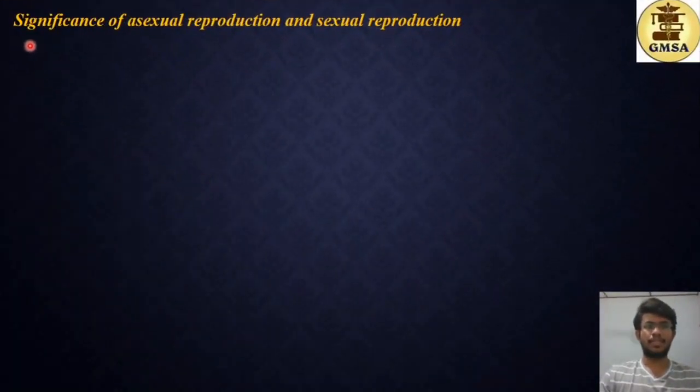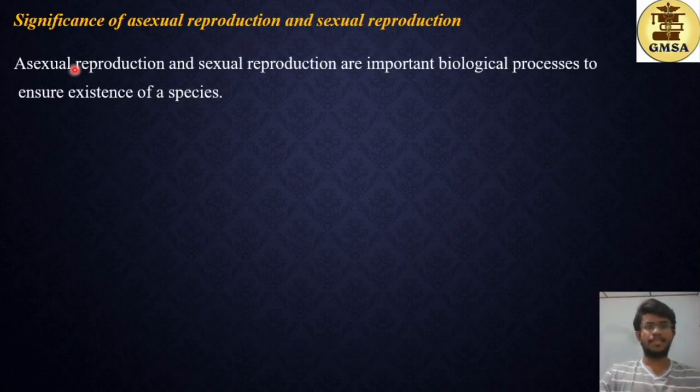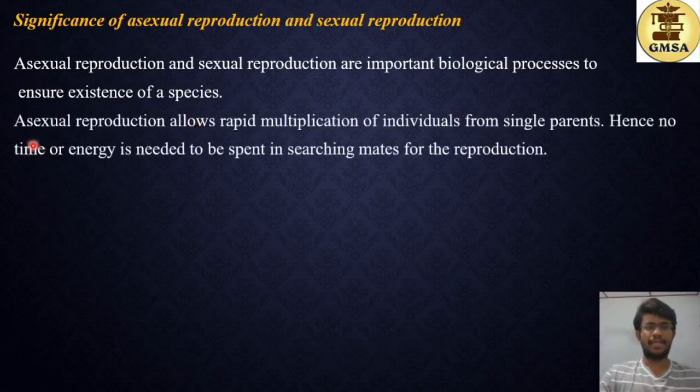Then, moving on to the significances of asexual and sexual reproduction. Asexual reproduction and sexual reproduction are important biological processes to ensure existence of species. Asexual reproduction allows rapid multiplication of individuals from a single parent. Hence, no time or energy is needed to be spent in searching for mates for reproduction. So here this is an advantage: rapid multiplication and the requirement of a single parent. The time and energy spent searching for mates is less compared to sexual reproduction.